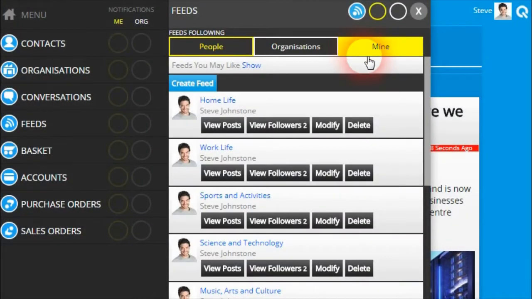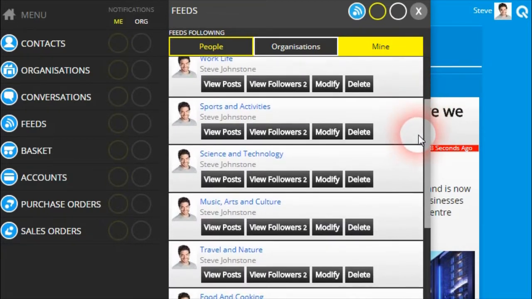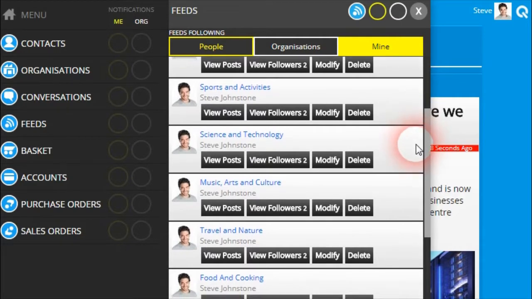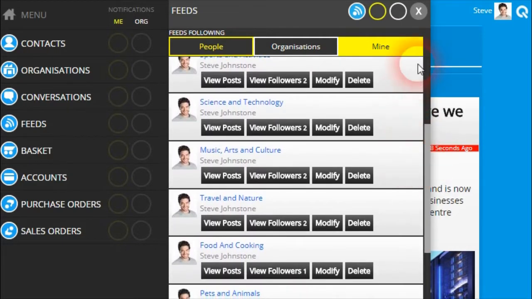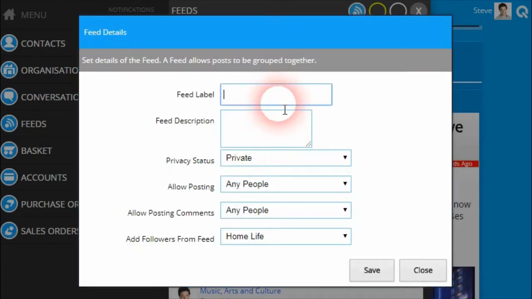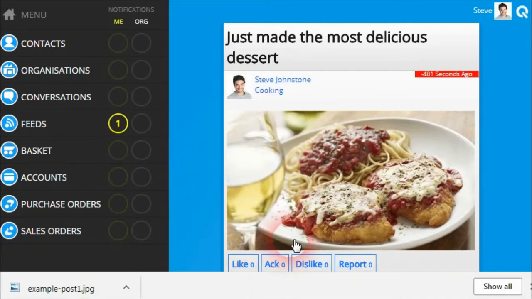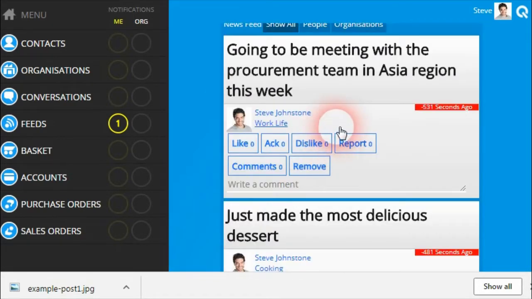Personal feeds allows you and any other people on the platform to post and share things that matter to you, both personally or professionally. You can create many personal feeds, with each feed allowing you to post news into a feed on a particular topic or subject. For example, you could create a personal feed called Cooking, where you can post photos and ideas about the meals you cook each week. Additionally, you could create a personal feed called Work Life, where you can post about news and events that are happening at your office with your work colleagues that they may be interested in.